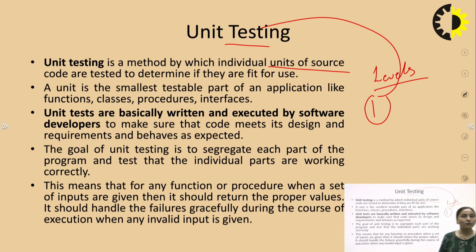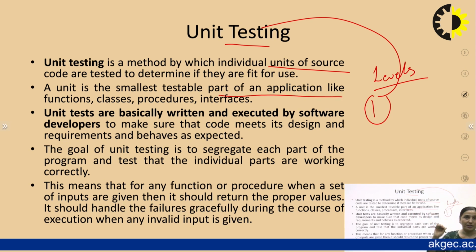So a unit is what? It is basically the smallest testable part of an application. The smallest part that needs to be tested is basically the unit, right? So we need to check the functions, the classes, the procedures, the interface and all. Unit tests are basically written and executed by the software developer, right?